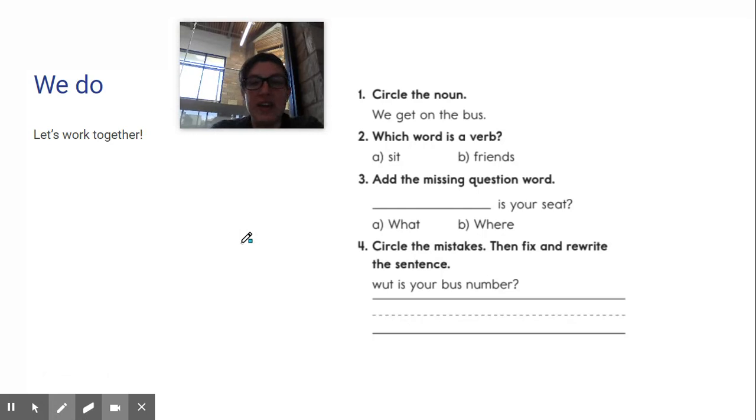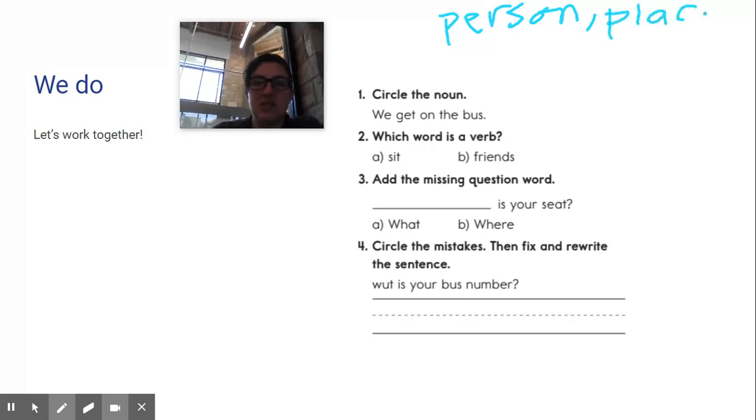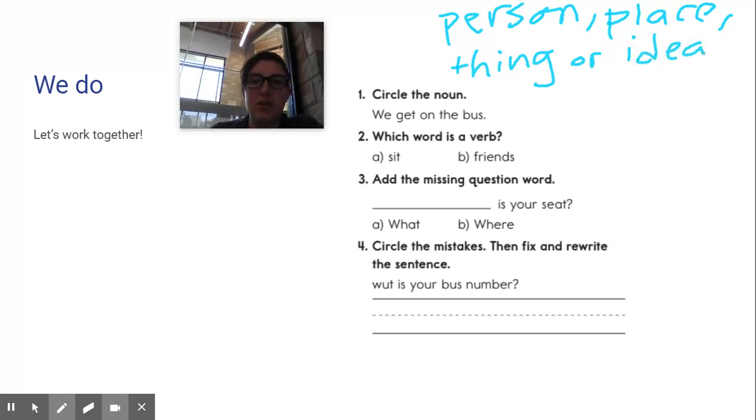This one we're going to kind of work together to do. So circle the noun. So once again, with a noun, I need to think of a person, place, thing, or idea. Okay, so which of these words is a person, place, thing, or idea? So the word is bus. Hopefully that was the one that you picked.